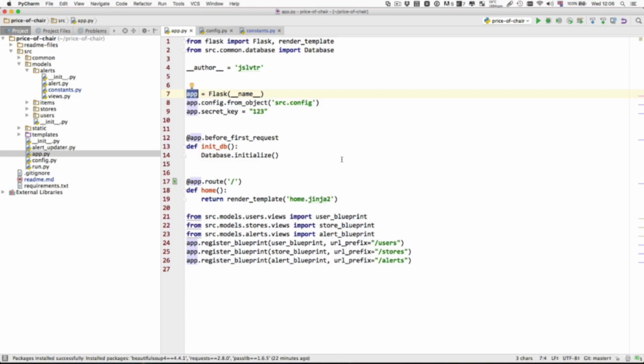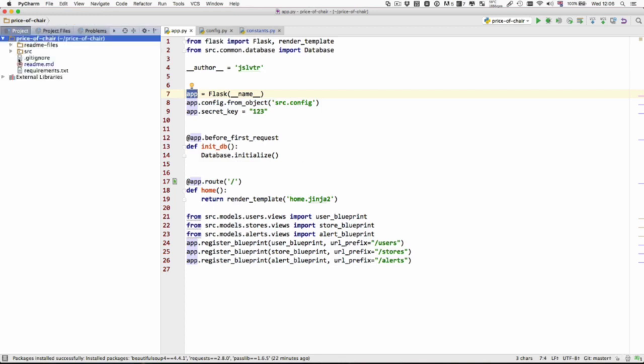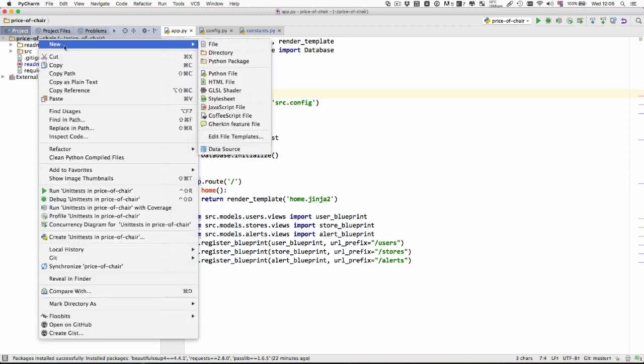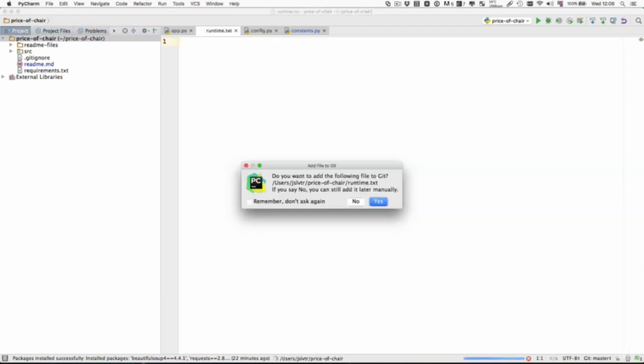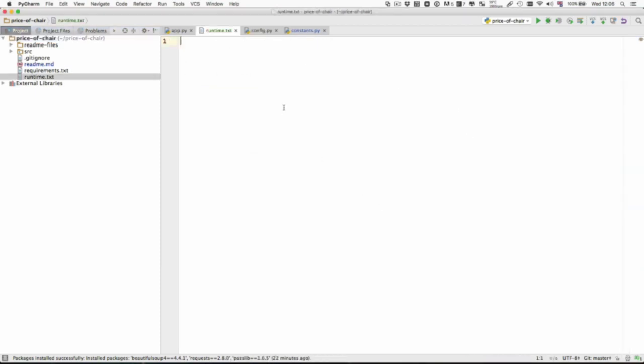So what we want to do is go into our project, not inside our source folder, and create a couple of files. The first one is called runtime.txt, and here we are going to specify what Python version we are using. The Python version we want to use in Heroku is Python 3.5.1.